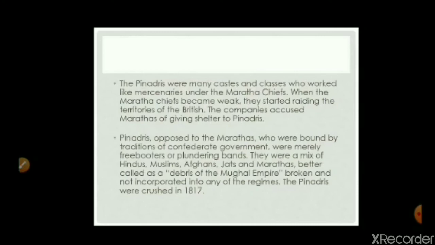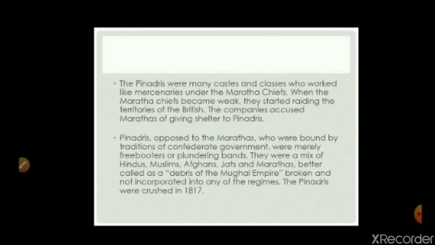Pindaris. Pindaris, as opposed to the Marathas, who were bound by the tradition of confederate government, were merely freebooters or plundering bands. Marathas were a group, but Pindaris were not a group. They were just freebooters or plundering bands. So their main purpose was to plunder a place and loot it. They were a mix of Hindus, Muslims, Afghans, Jats, and Marathas, better called the debris of the Mughal Empire, broken and not incorporated into any of the regimes.